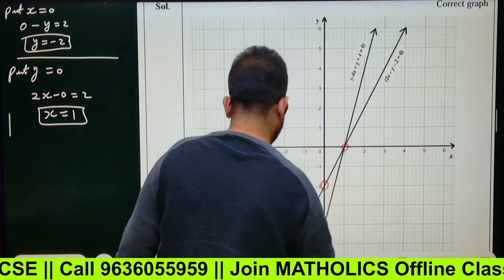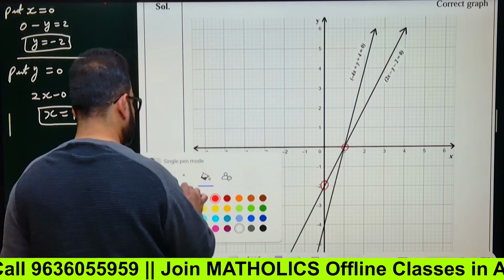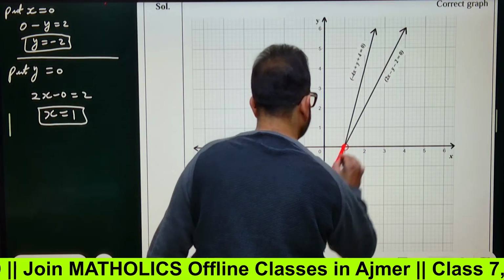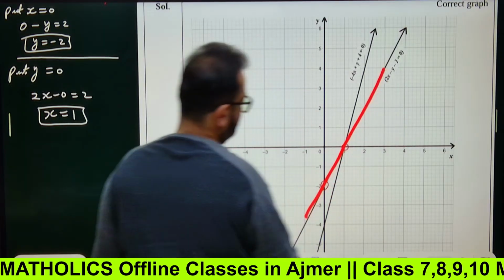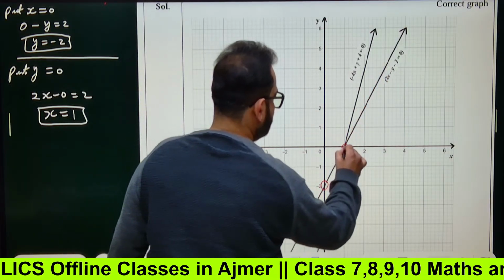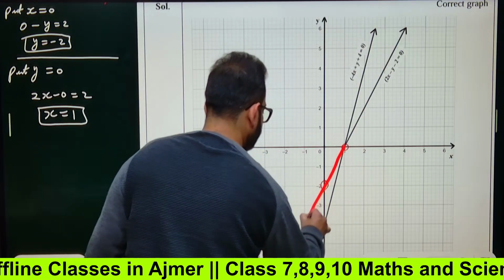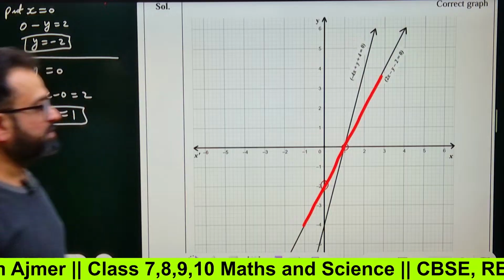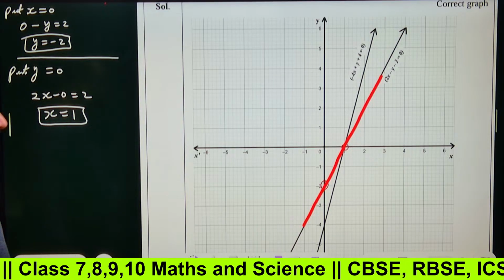When you connect both of these points, you are going to have this kind of line. This is the line which is actually required.